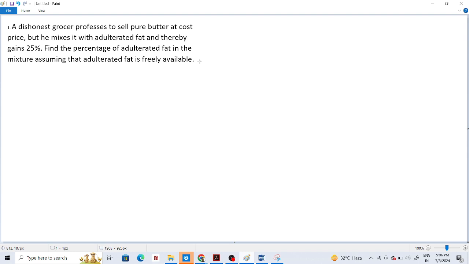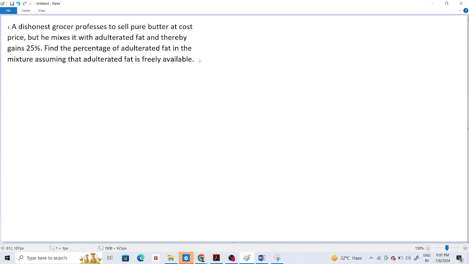Okay, a dishonest grocer professes to sell pure butter at cost price. See, again revenue is constant. He professes to sell pure butter at cost price, but he mixes it. So he's telling that I'm selling pure butter at cost price, I'm not making any profit. But he mixes it with adulterated fat, ঠিক আছে? And thereby gains 25%.